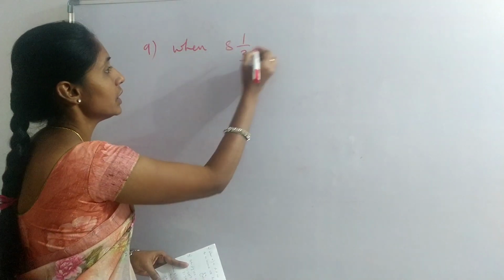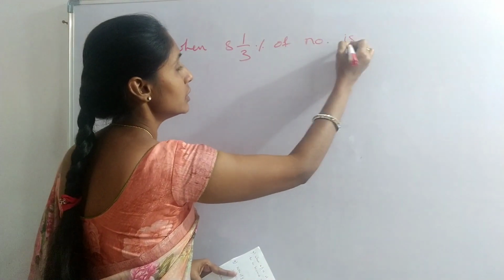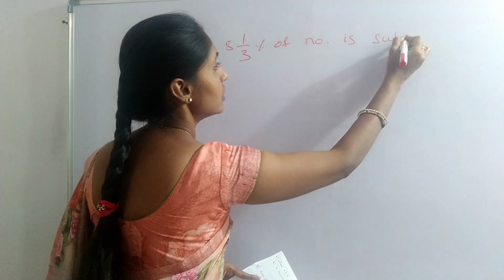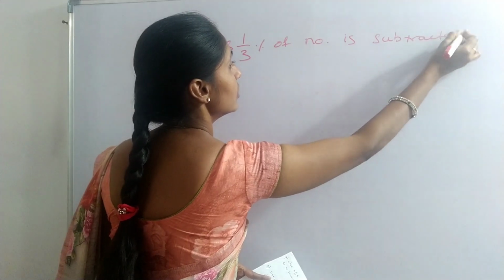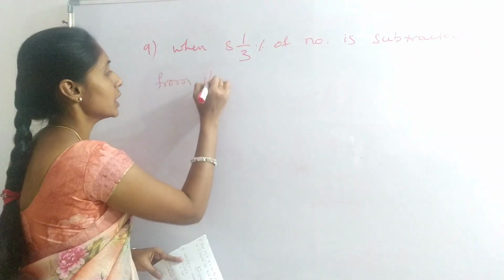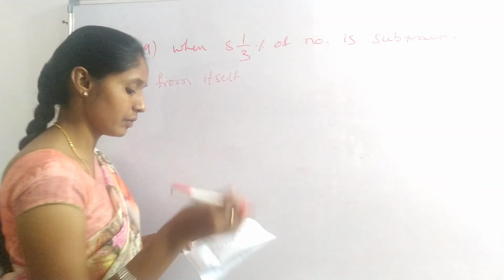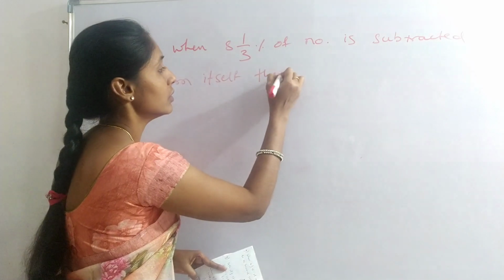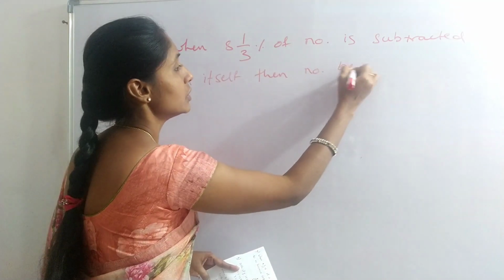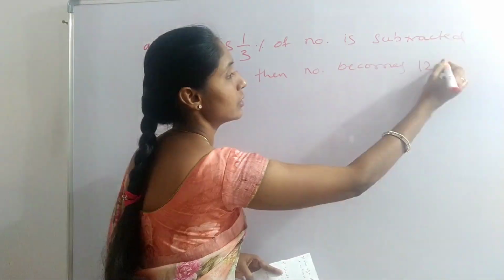When 8 1/3% of a number is subtracted from itself, then the number becomes 121.